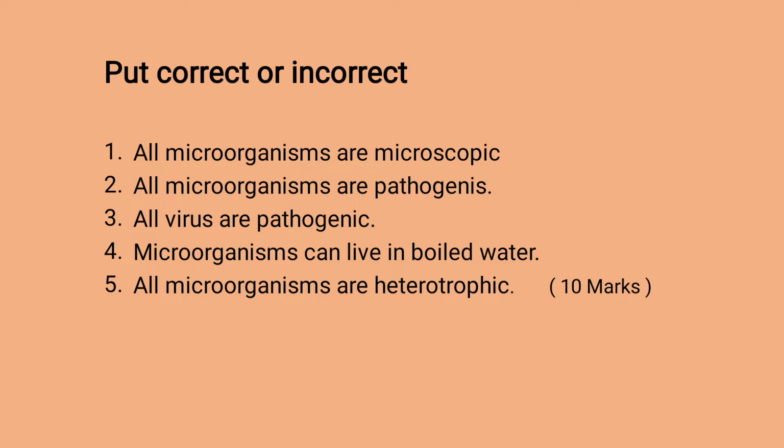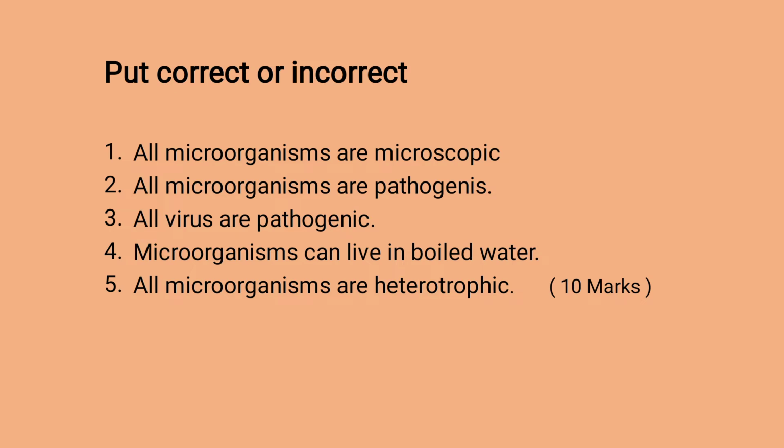Fifth one, all microorganisms are heterotrophic. We know what heterotrophic is. They gain their food from outside. That means some are autotrophic. Now algae are autotrophic because they have the ability to produce their own food inside the cells using chloroplast. They have no need to get food from outside.